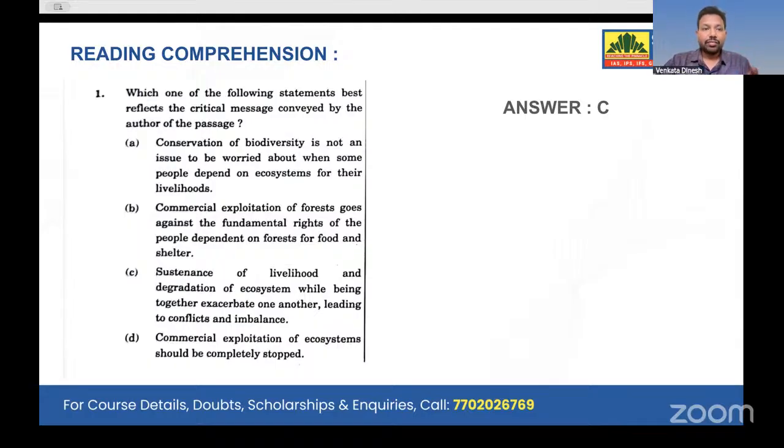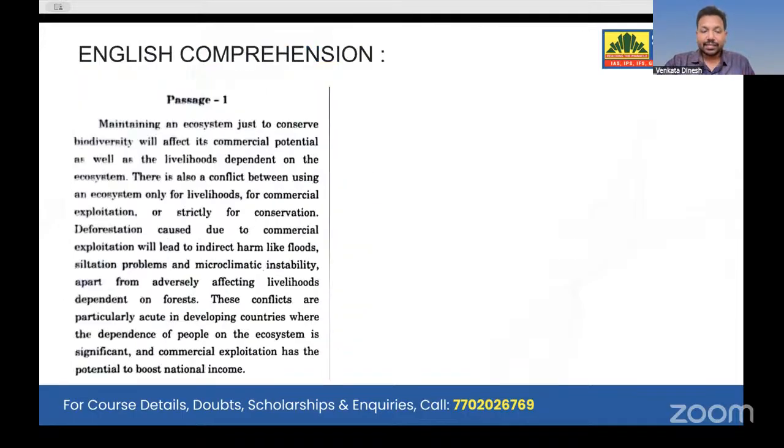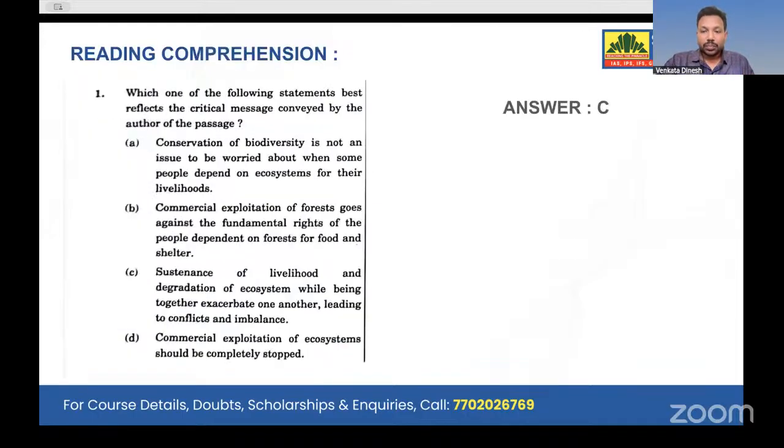For example, which one of the following statements best reflects? Because here we have statements where option A might be correct, option B might be correct, option C also might be correct. But he says best reflects. For example, for sustenance of livelihood and degradation of ecosystems, because it is harder for people to maintain their lifestyles. So if you take that logic in this particular passage one, we obviously go with option C.